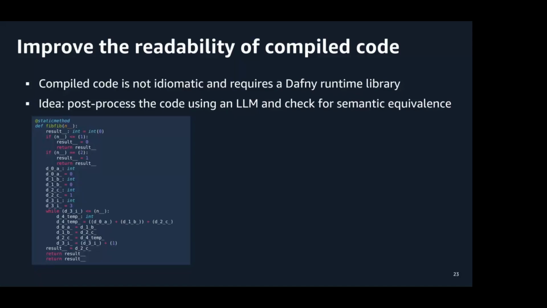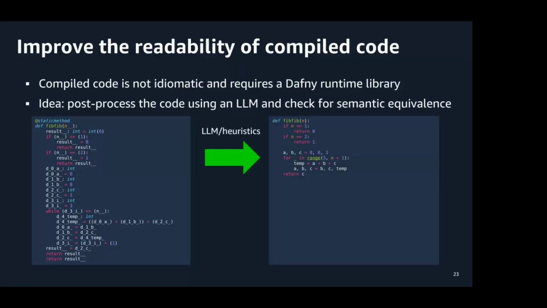Another possible solution one can imagine is that we can perhaps post-process the code, and doing so it could improve the readability, and we can do so using heuristics or even another LLM. Of course, we'll still want to keep our correctness guarantees, so if we were to proceed with this approach, we'd also have to check for semantic equivalence.